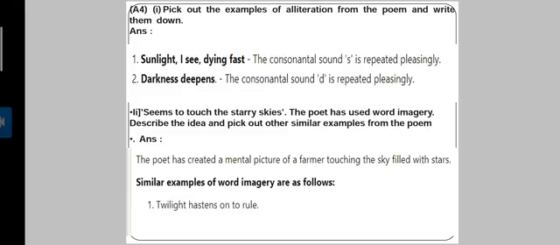So describe the idea and pick out another example from the poem. Why has word imagery been used? I will repeat it again. In order to create a mental picture of a farmer touching the sky filled with stars. Another example of imagery from the poem is: twilight has turned onto road.